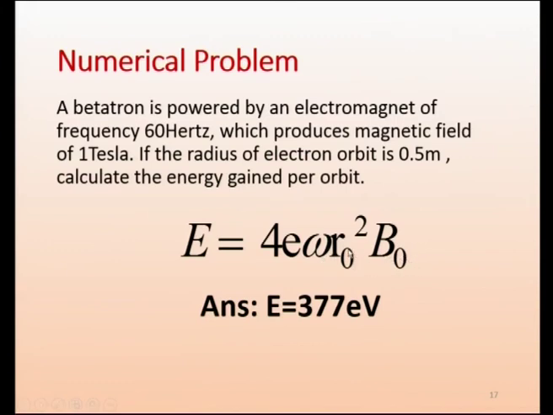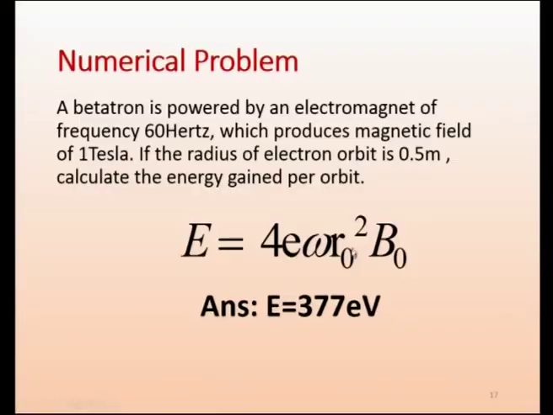Now think about the radius. Suppose the betatron size slightly increases, from 1 meter to 2 meter. Then the energy will increase 4 times, because it is squared: instead of 1 squared, it becomes 2 squared, so 4. The output energy will be 4 times larger. So as the size increases, the energy becomes 4 times larger, unlike the linear accelerator, which occupies a large space.